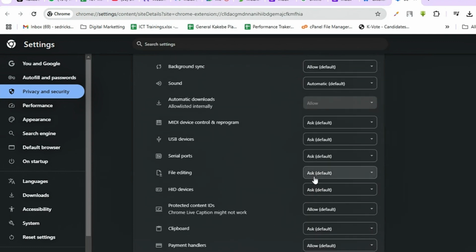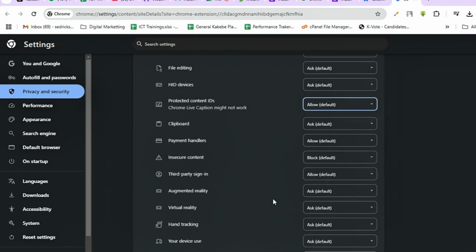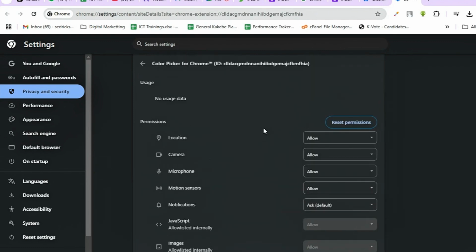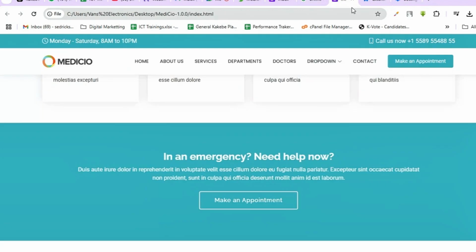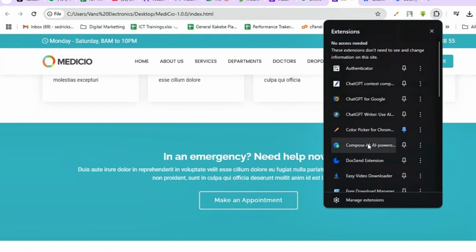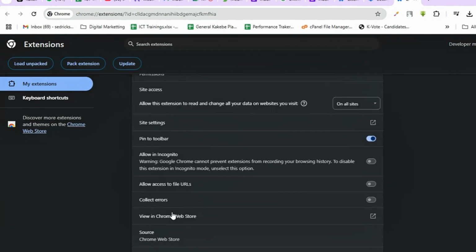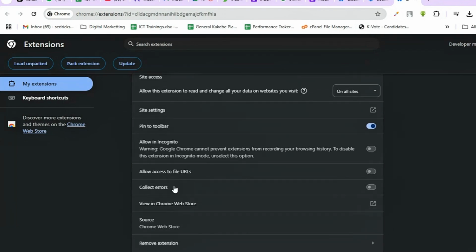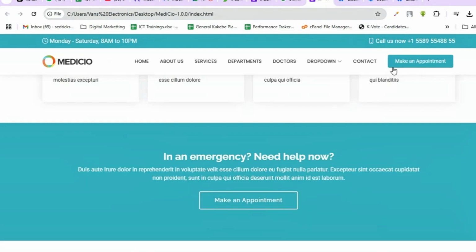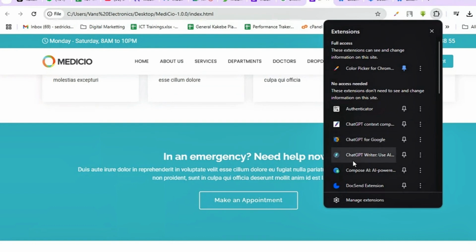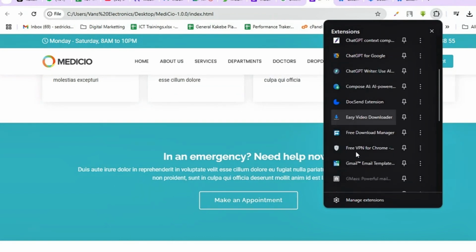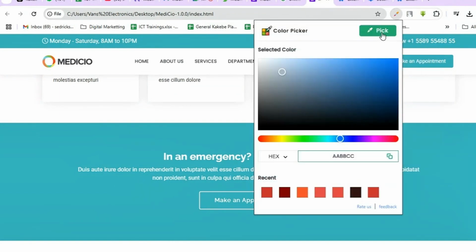File sharing, editing. Allow. Okay, let's try that to see if it works or not. There we go. All right, I think it's not going to work. So let me try again. Come on. It just disappeared. Oh, right there. Okay, perfect. Now I have it.